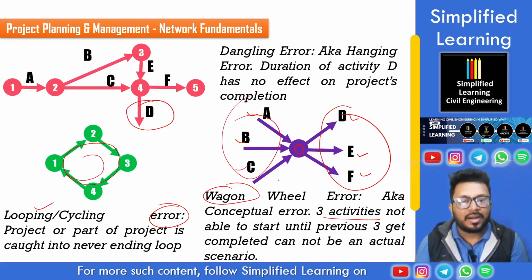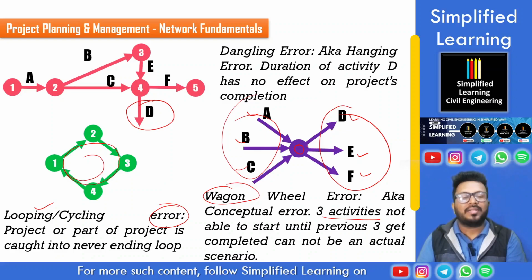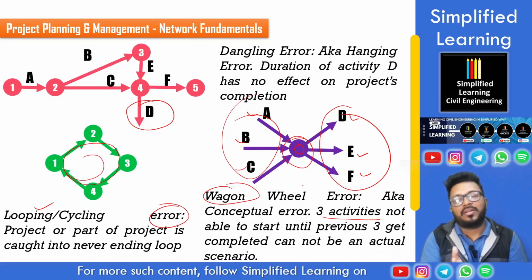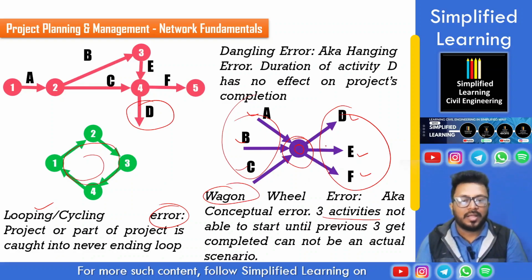Generally, wagon wheel errors are difficult to spot, but we can see that a specific event is having a lot of activities coming onto it, and after those activities get completed, another lot of activities are getting started. These many activities are not supposed to be dependent on one event, right?